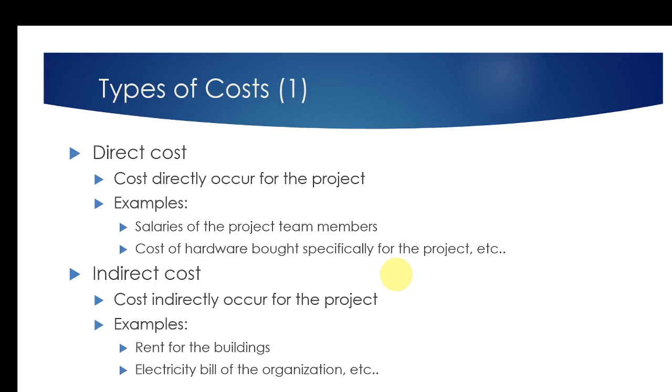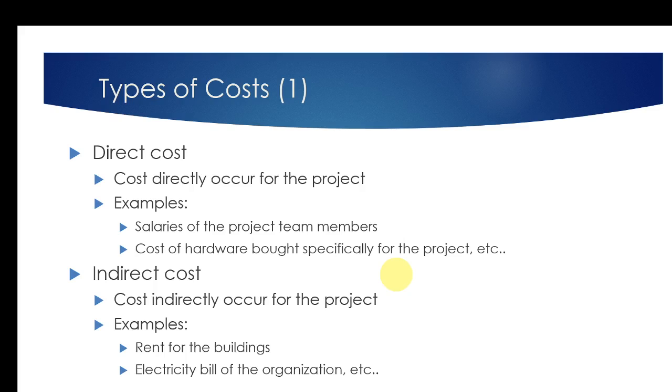And if you are manufacturing something, the key direct cost is the cost of the raw material. Likewise, you can identify direct costs. For example, if you take a particular server specifically for a particular project, that is also a direct cost.